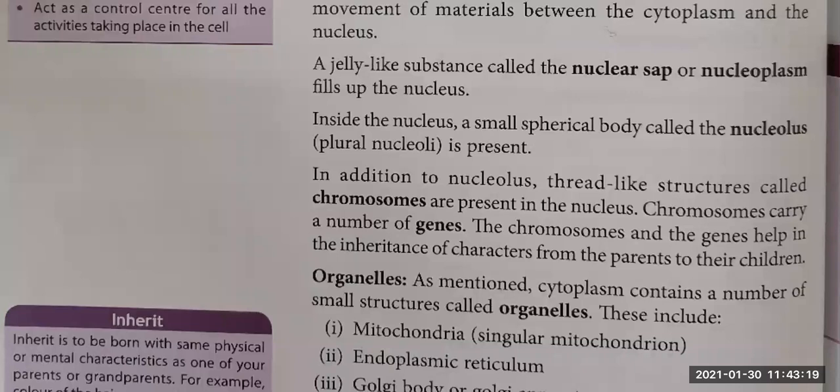So the fourth part present inside the nucleus is chromosome. Chromosomes are thread-like structures, right? And what do they carry? They carry genes. And with the help of genes, the characteristics from parents are transferred to the offspring, to the children. Okay?